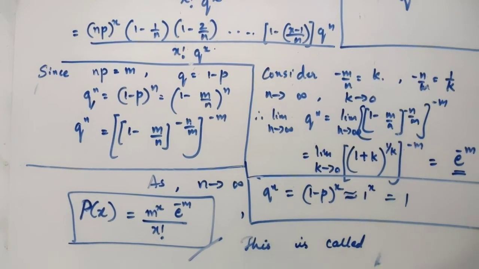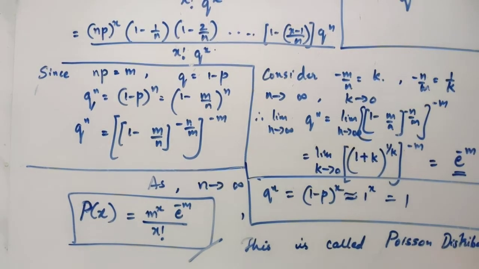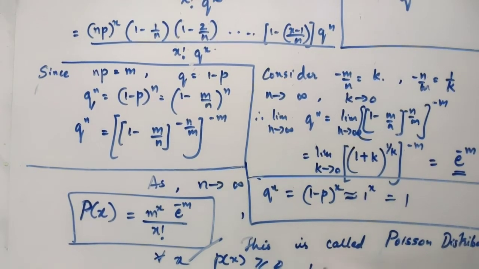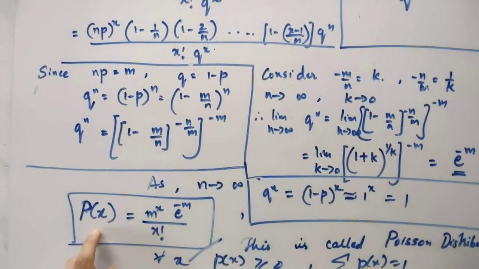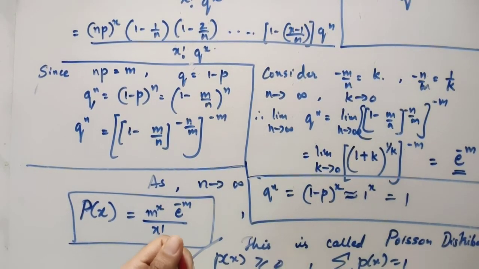Poisson's distribution. Okay, now let's see whether it is a probability distribution function also or not. For a probability distribution function, it must satisfy two conditions. What are they? For all x, p of x should always be greater than or equal to 0, and secondly, the summation of all p of x should be equal to 1. These two conditions it should satisfy. Only then will this p of x become a probability distribution function of x. Let's see whether it will satisfy or not, and then we'll continue.